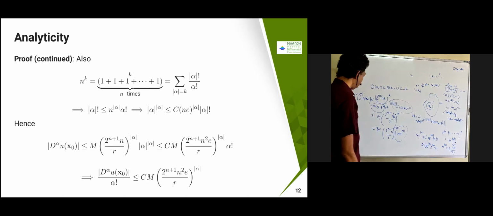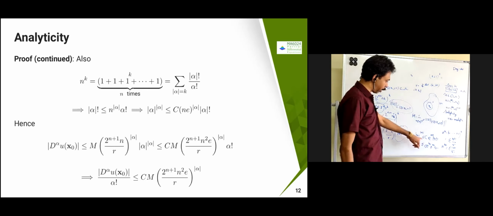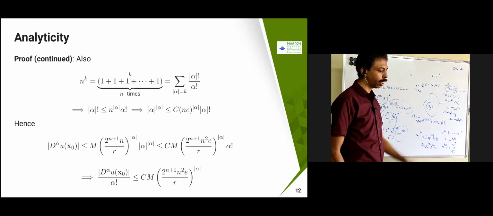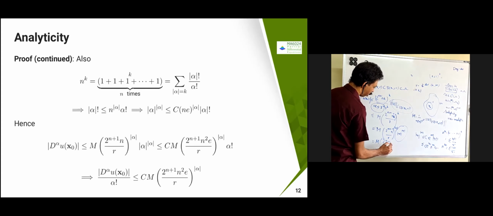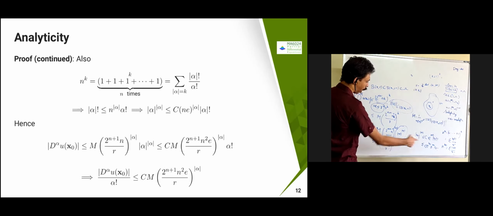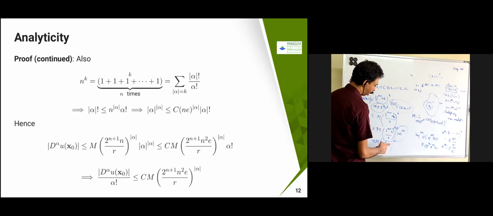So we have started somewhere and then we have deviated somewhere for the Stirling formula etc. for this estimation. So I can substitute this now. So equal to m into 2 power n plus 1, by r into n power mod alpha. So this is less than or equal to alpha power alpha. So some c is going to come and we'll see over here. I'm going to remove this n also because that is going to go over there.